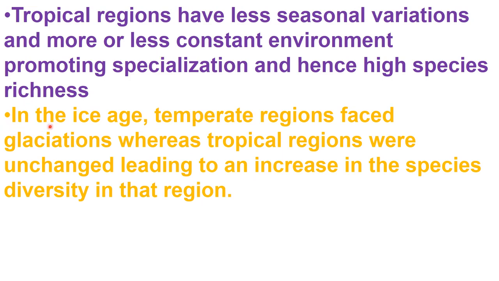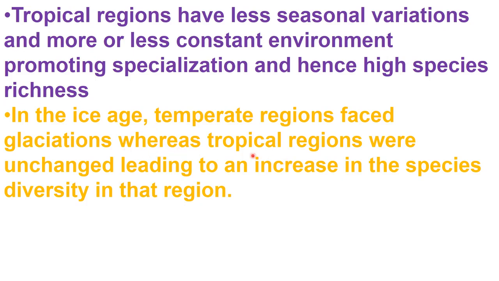The next reason is, in the ice age, temperate regions faced glaciation. For a long time, temperate regions were facing the glaciation period. There was ice everywhere in the temperate region. That was called the ice age. And in that time, there were no chances for any kind of speciation, the formation of species, right?